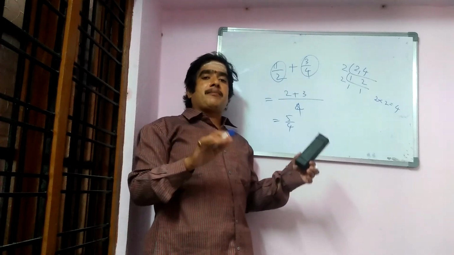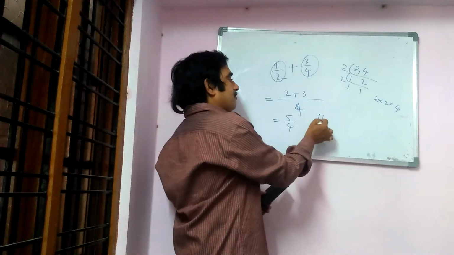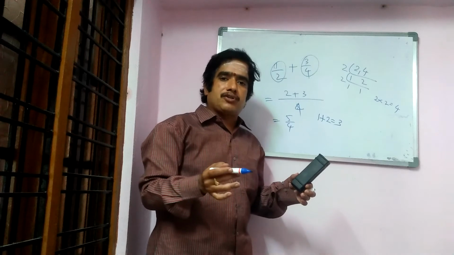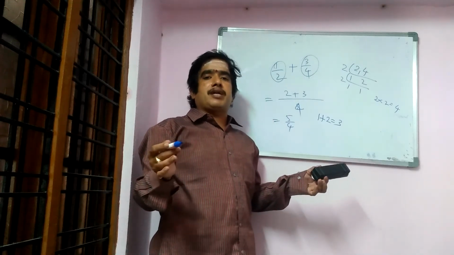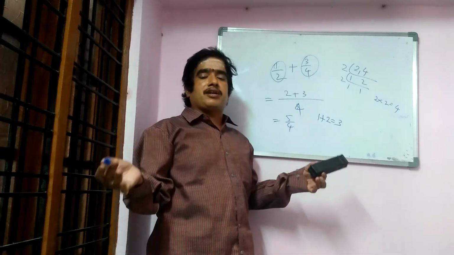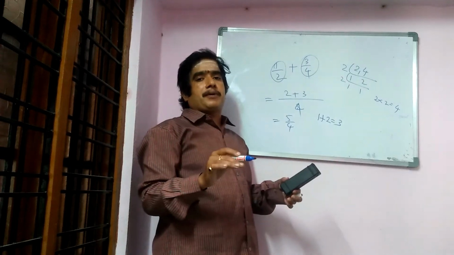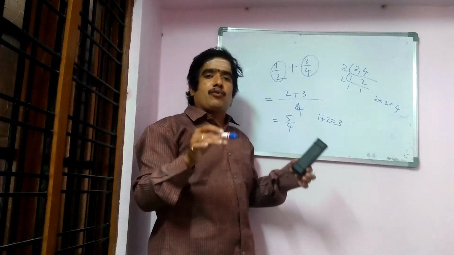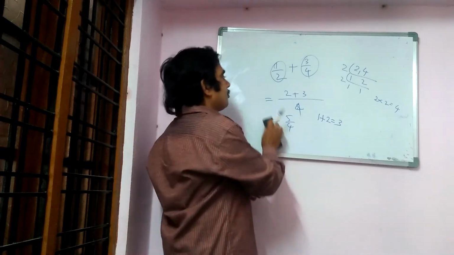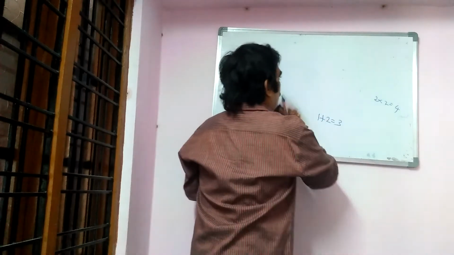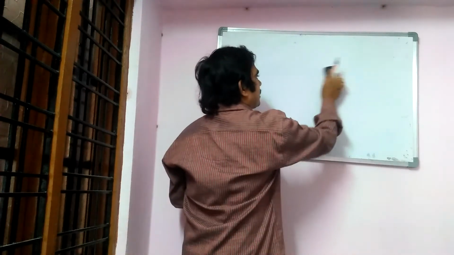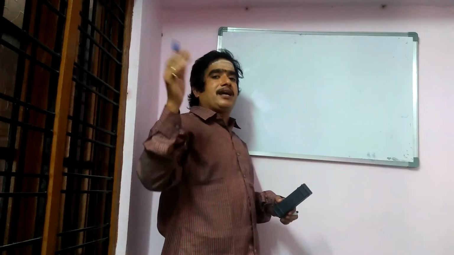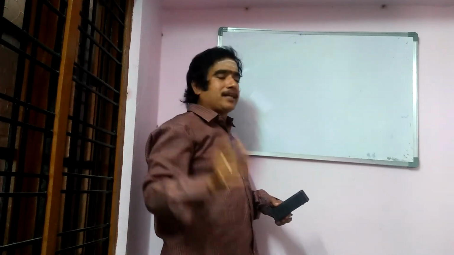Natural numbers: 1 plus 2 is equal to 3. 1 is a natural number, 2 is also a natural number. The sum of two natural numbers is a natural number. So natural numbers follow the closure property. Integers also satisfy the closure property, and whole numbers also satisfy it. This closure property does not come in 9th and 10th classes. It is in 8th, and again it will come in MSc or BSc mathematics.